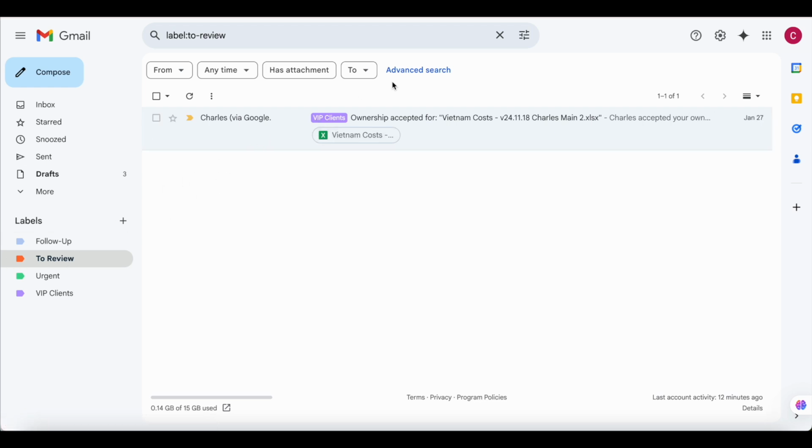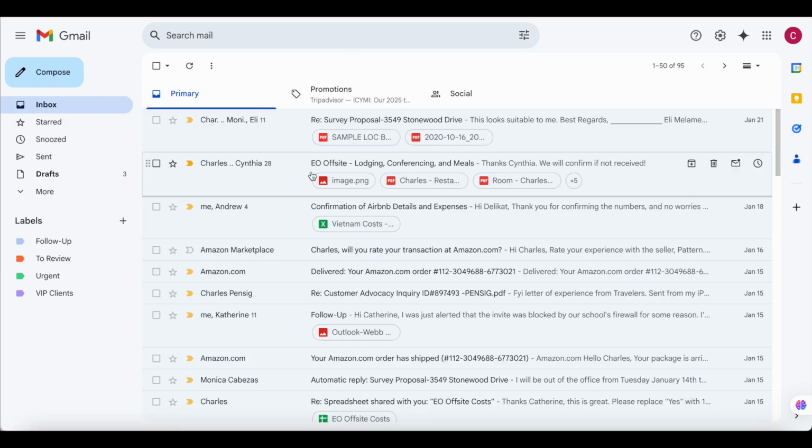For instance, we have this email which was under to review, but on your inbox it's not there anymore because we have archived them. So the purpose of archiving them is to remove them from the inbox so that it doesn't appear cluttered. So the point is to have an inbox zero. Whilst you archive them, your inbox will not have any emails, but your labels will have the emails that you had labeled them under. For instance, if you had follow-up, you can still look at the follow-ups and see who has been able to respond on that. But on your end, most of the emails that need to be actioned on have been dealt with.